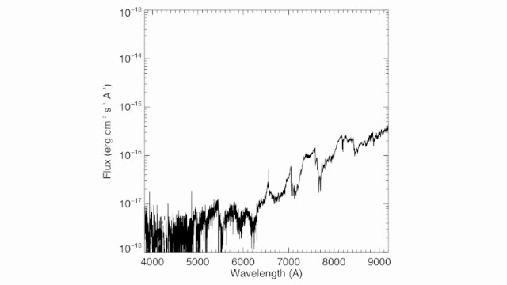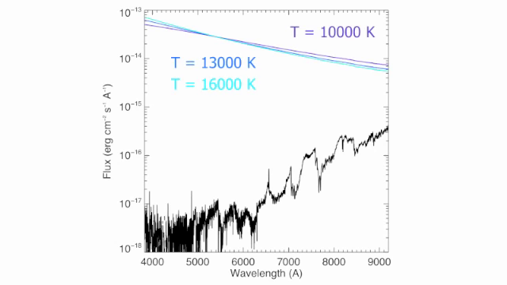Next, we'll look at the emission mechanisms of the flare. Here's an M8 spectrum calibrated to the quiescent magnitudes of SDSS-J0221. A major contributor to flare emission is a blackbody component. So to reproduce the peak delta V magnitude, we use 3 blackbody curves of 10,000, 13,000, and 16,000 degrees Kelvin. Each of these curves would cover from 11% to 34% of the area of the star to reproduce the entire